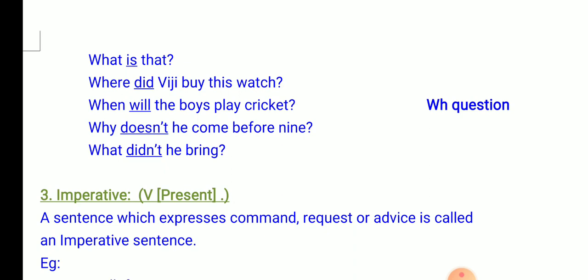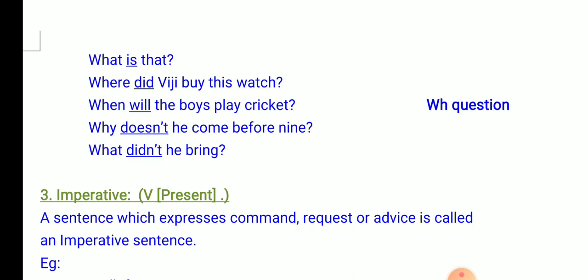Why doesn't he come before 9? Here, why is the WH word, doesn't is the verb, he is the subject. What didn't he bring? Here, what is the WH word, didn't is the verb, he is the subject.